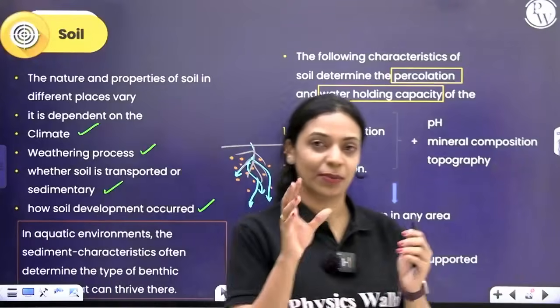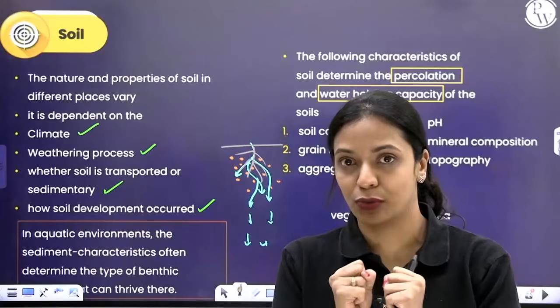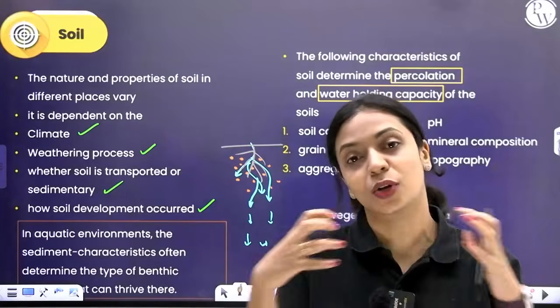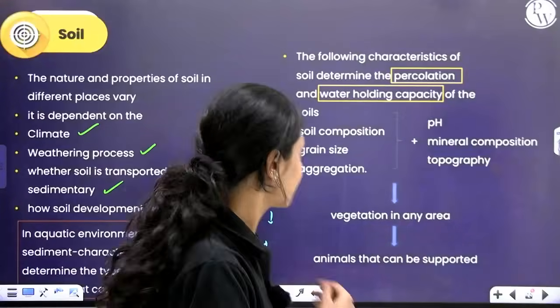Water holding capacity means how much water can the soil hold. It should hold sufficient amount of water. It shouldn't hold too much water. Percolation also should not be too much. So there should be a balance.